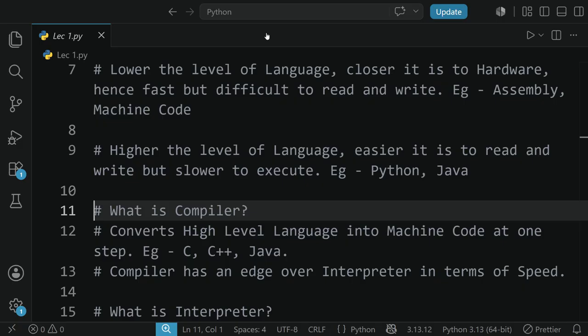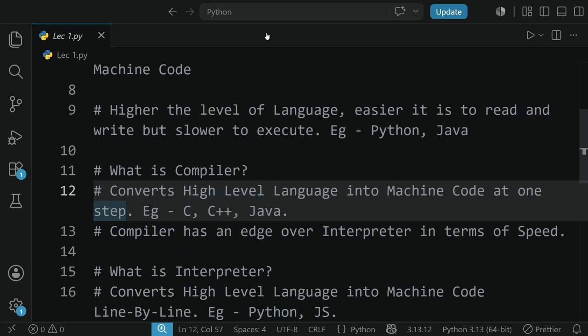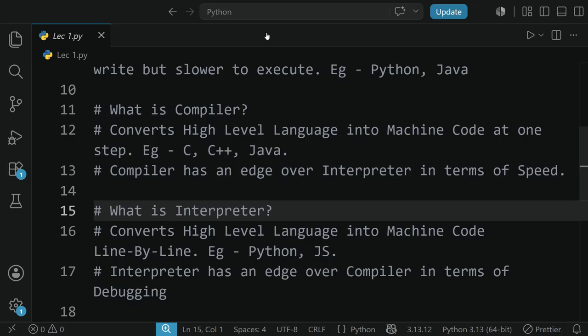So what is compiler? Compiler converts high level languages into machine code in one step. Examples: C, C++, Java. And compilers have an edge over the interpreter in terms of speed. Compared to that, we have interpreter.